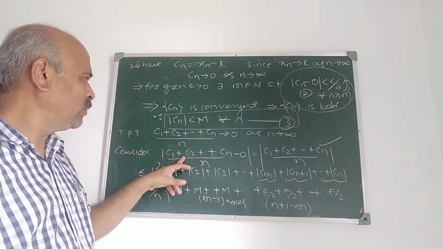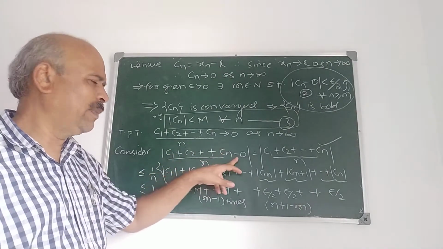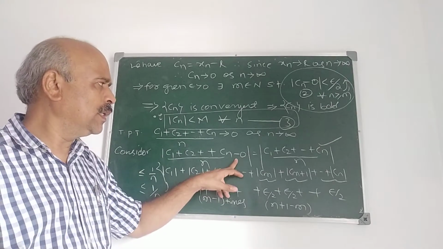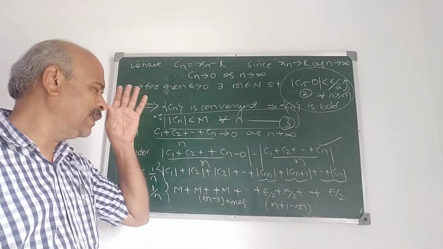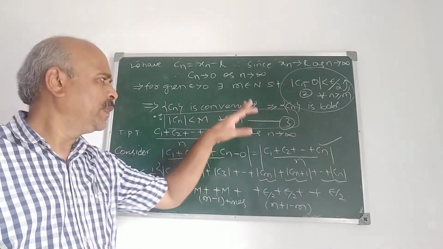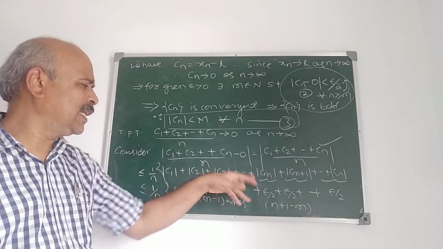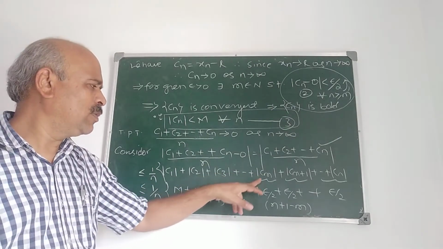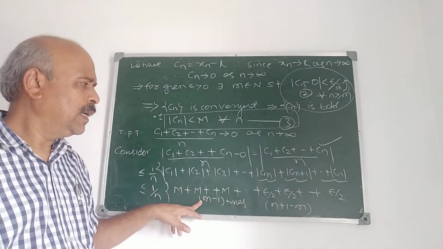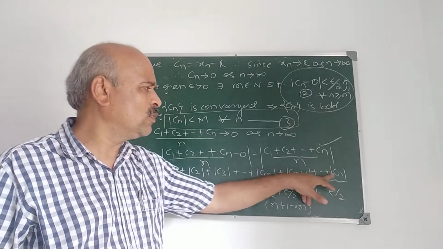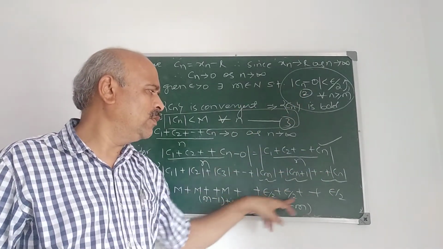See, what do we have to prove? We have to prove that mod of (C1 plus C2 plus Cn) upon n minus 0 is less than epsilon. For that we have 2 and 3. From 3 we have mod C1, C2 all are less than M. But we take up to m minus 1, it is less than M. And from Cm, Cm plus 1, up to Cn, from 2 it is less than epsilon by 2.